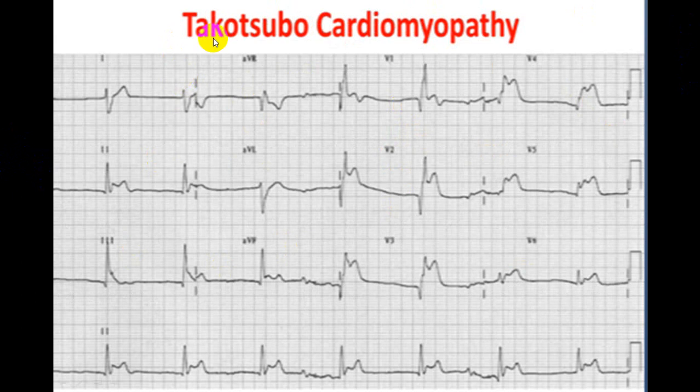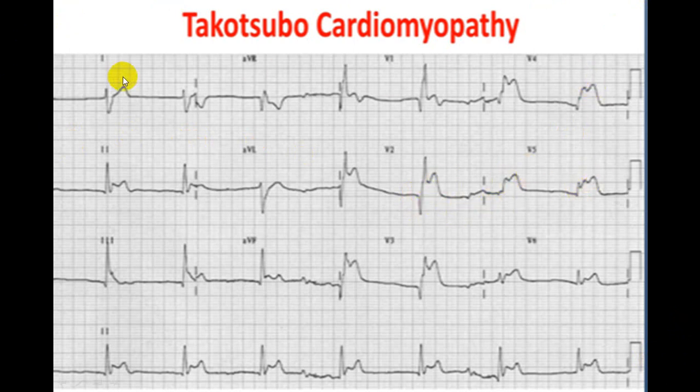This is another condition we call Takotsubo. Whenever there is an acute stress, like suddenly someone tells you that you have got COVID-19, or you have failed in an exam, or you have lost a lot of money in the market, the person can develop, because of release of a lot of catecholamines, sudden appearance of a Q wave with ST segment elevation.